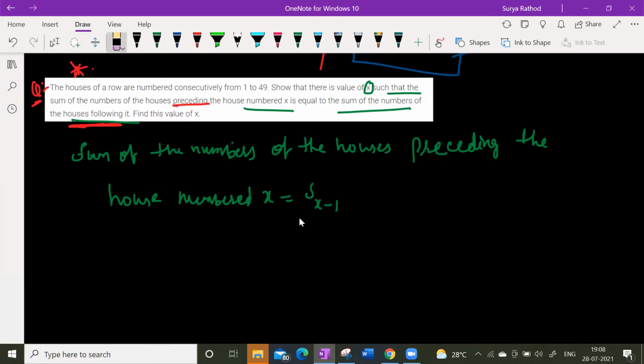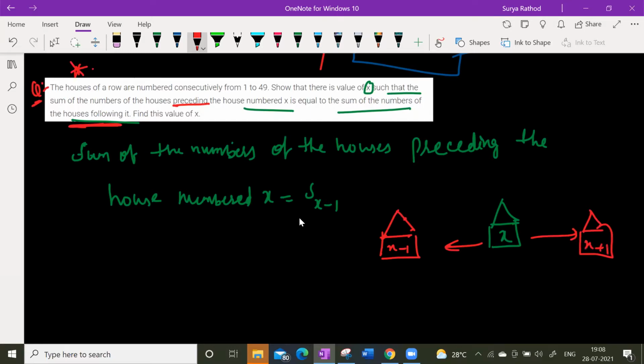So as per the question, what has he given? 1 to 49, houses numbered consecutively. So the sum of X minus 1 gives me what? Sir, why did you take S of X minus 1? Because it is the preceding house of that particular X. First of all, I have X here. This is my house, let us say that is X. Now the preceding house to this is X minus 1. Succeeding house is X plus 1.